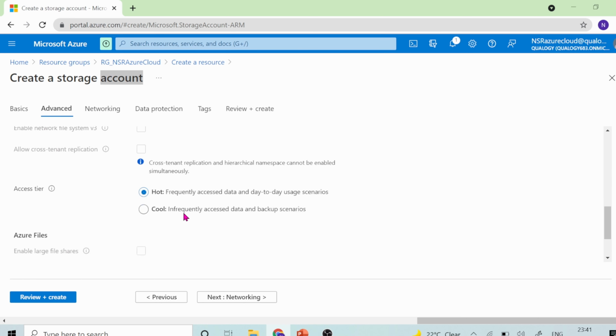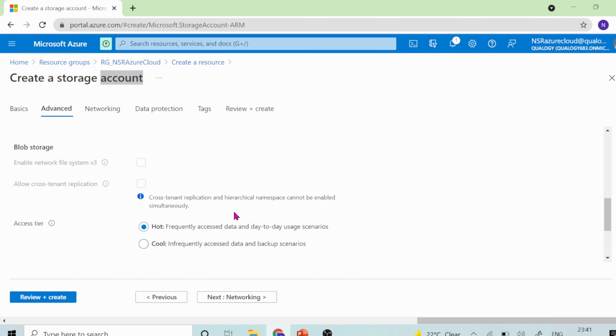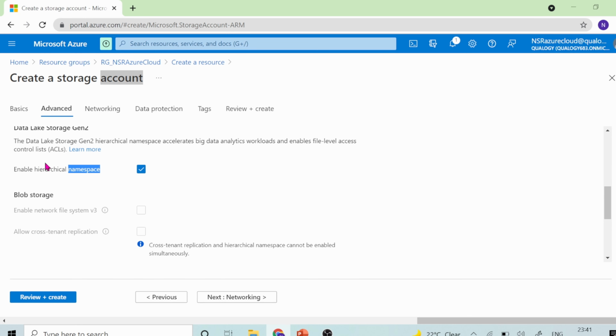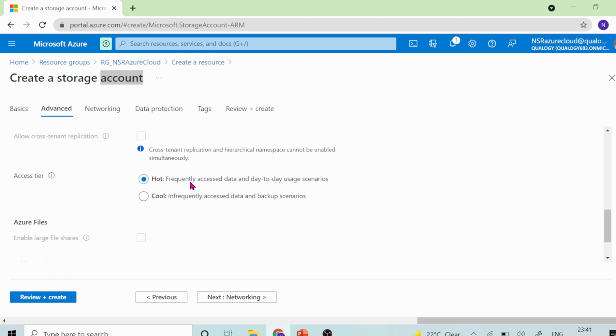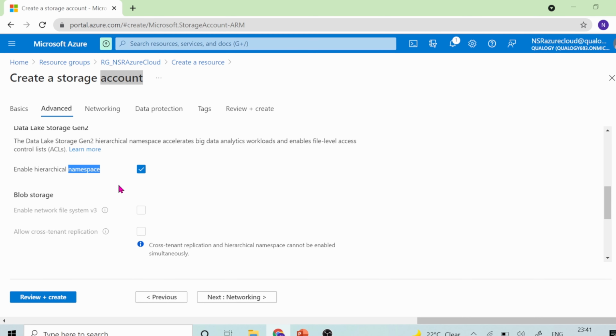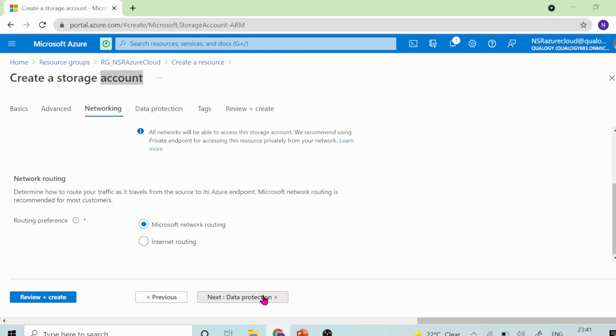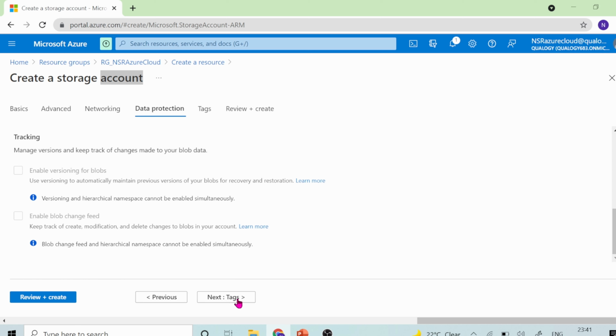Now let me directly click on next. As you can see, this Gen 2 also has these access tiers, hot and cold. So all these things are also supported by Gen 2. Let me click on next, next, next.